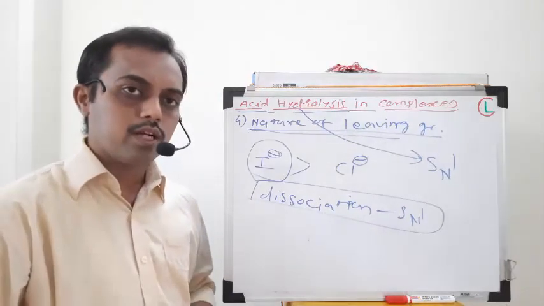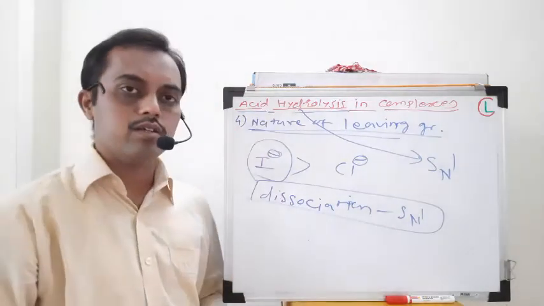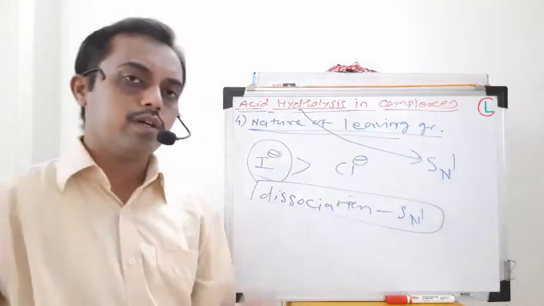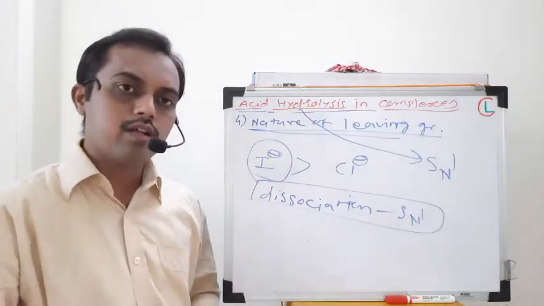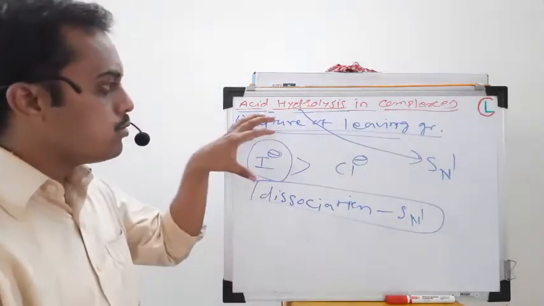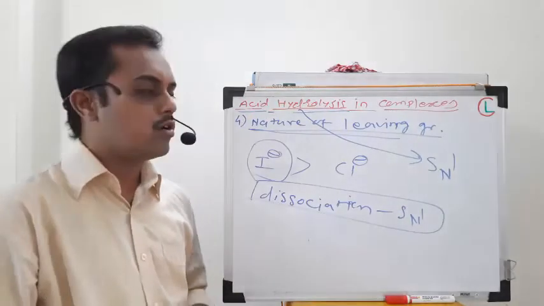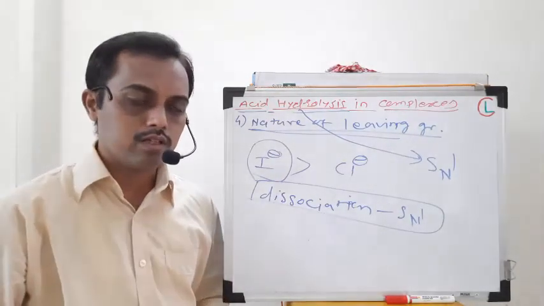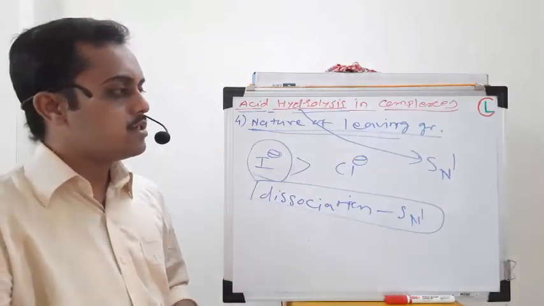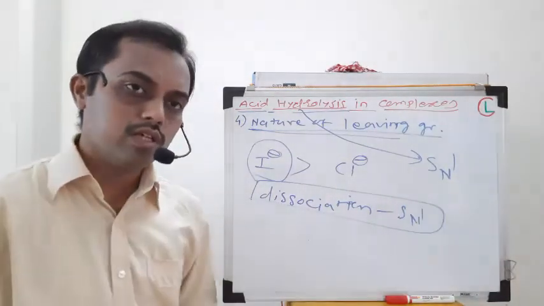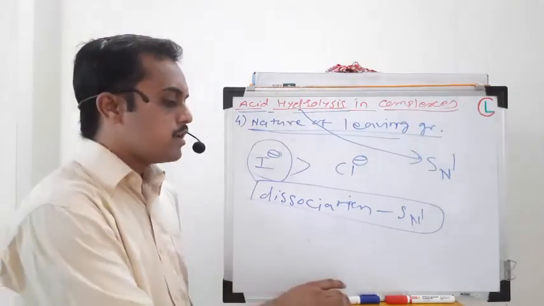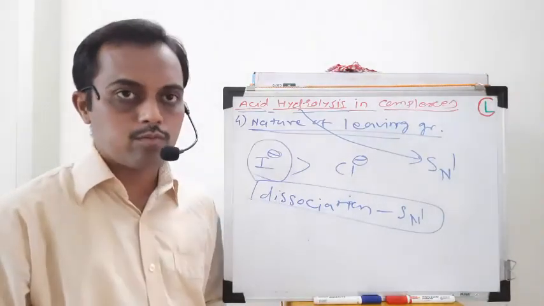So you can finally make the statement, after discussing the four factors, that acid hydrolysis follows the SN1 mechanism. As we cannot decide the rate directly for aqueous reactions, you have to decide the mechanism according to the four factors discussed here, and all four indicate that the mechanism will be dissociation, that is, SN1 type and not SN2 type. So this is what we have about the acid hydrolysis mechanism of the complex.